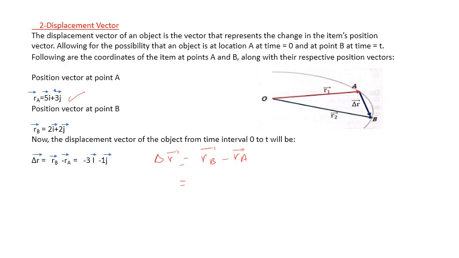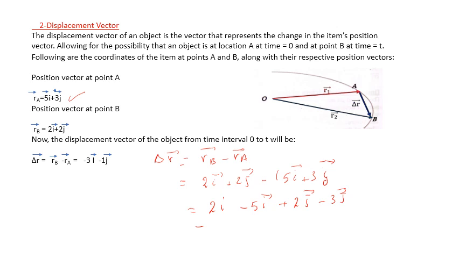Now rB is 2i plus 2j, minus rA, which is 5i plus 3j. Okay, expand: 2i minus 5i, plus 2j minus 3j.